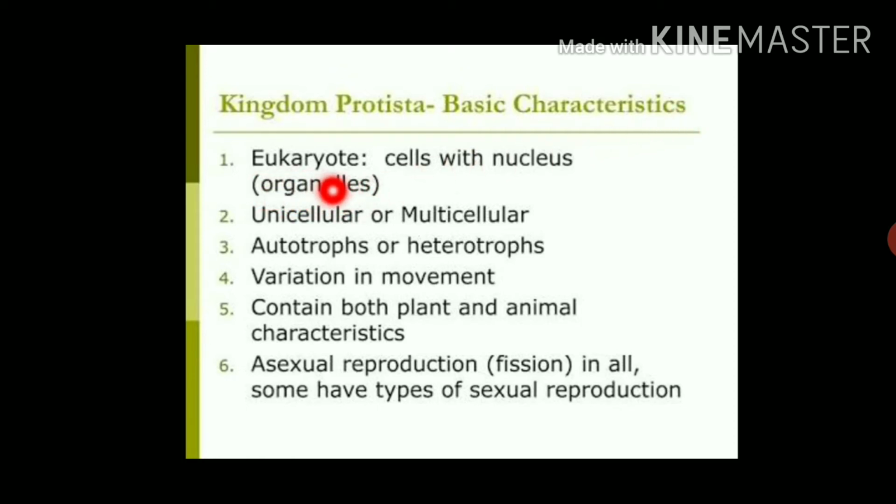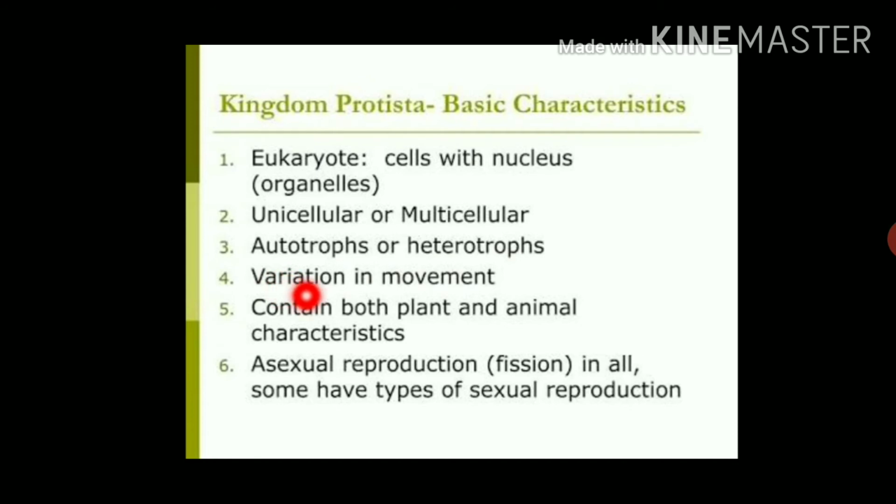They are eukaryotes. Eukaryotes means they have a distinct nucleus with organelles. They are unicellular or multicellular. The living organisms included in kingdom Protista are autotrophs or heterotrophs.